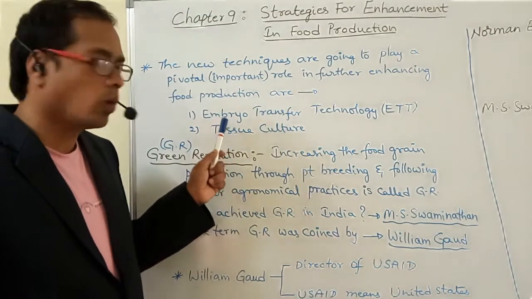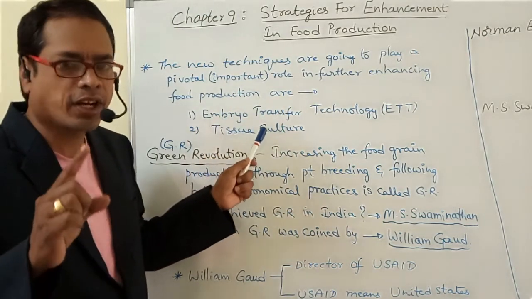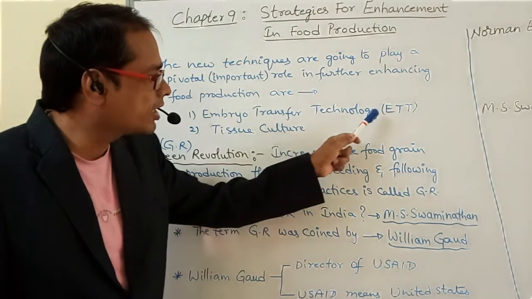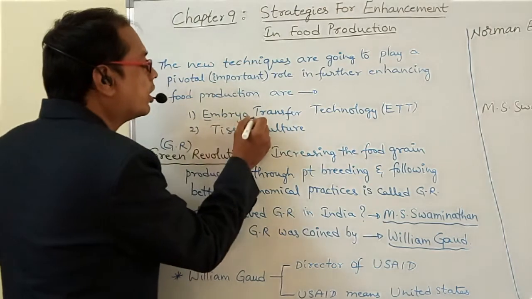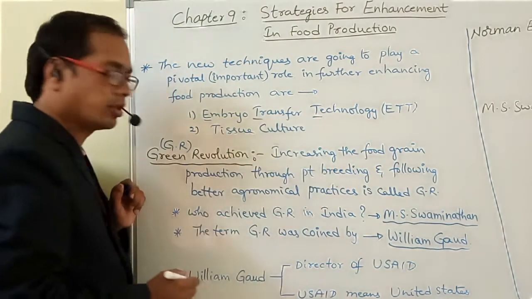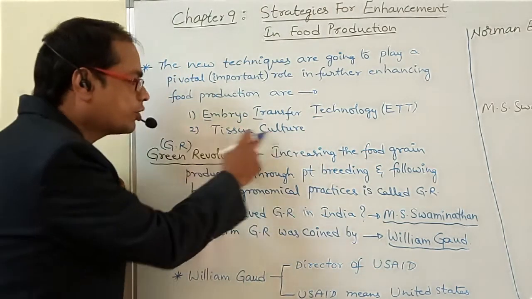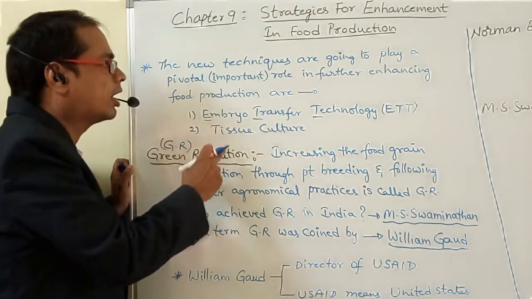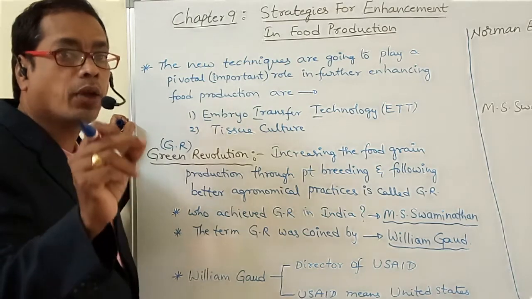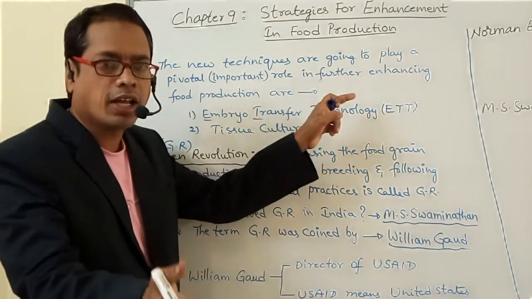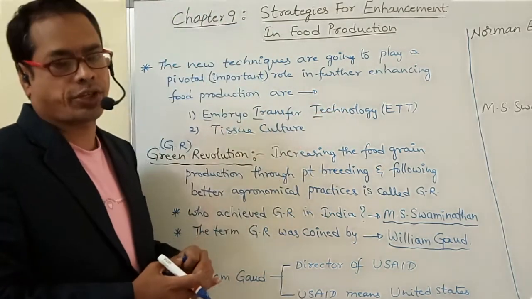One is embryo transfer technology, shortly as ETT. ETT means embryo transfer technology. Second one is tissue culture. These two are the new techniques that are going to play a pivotal role in further enhancing food production.